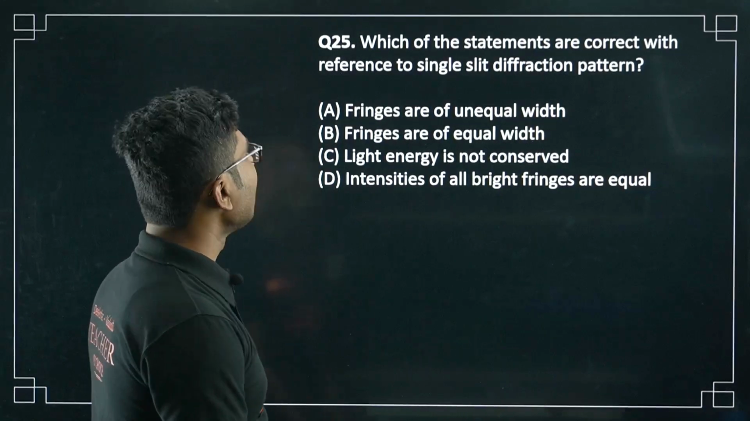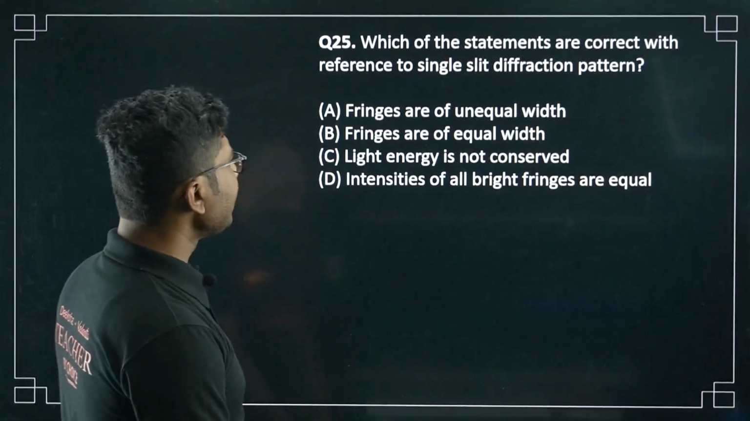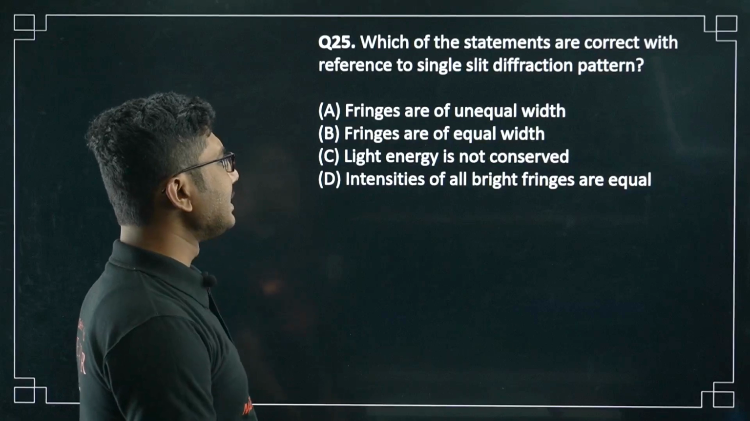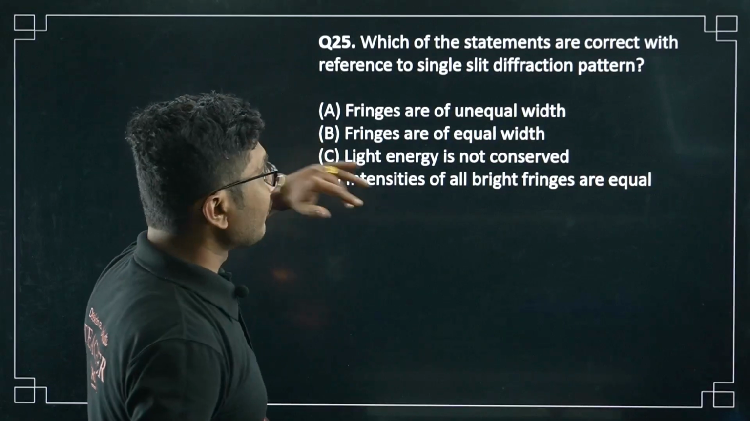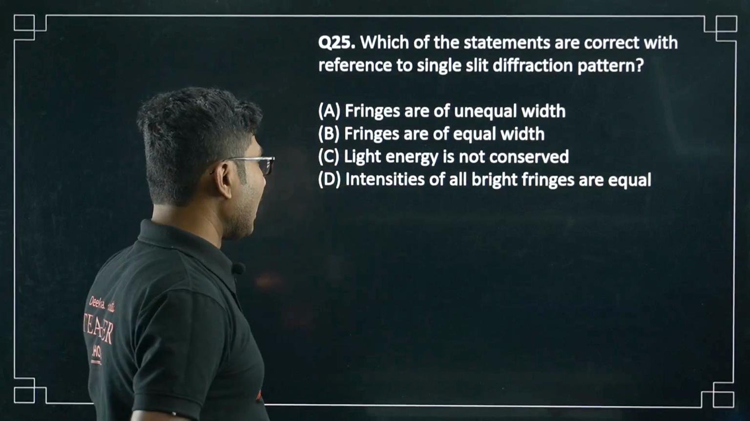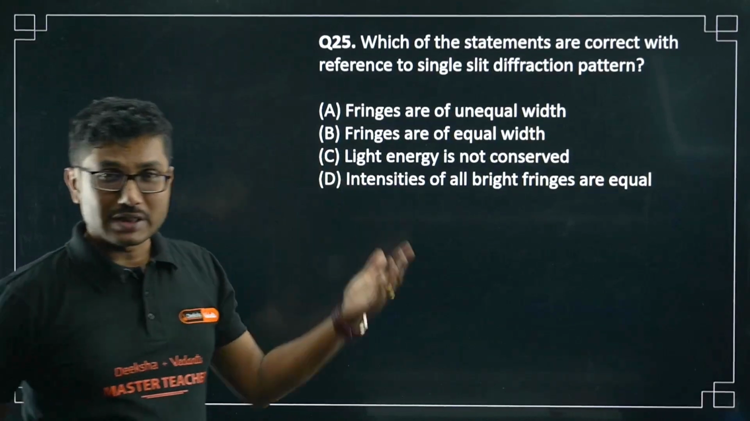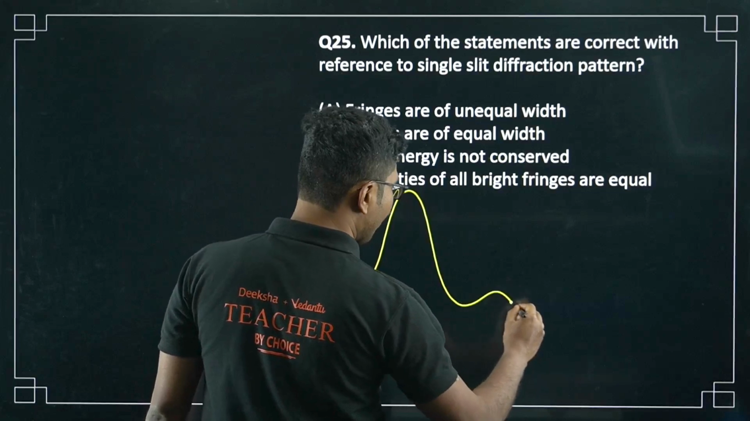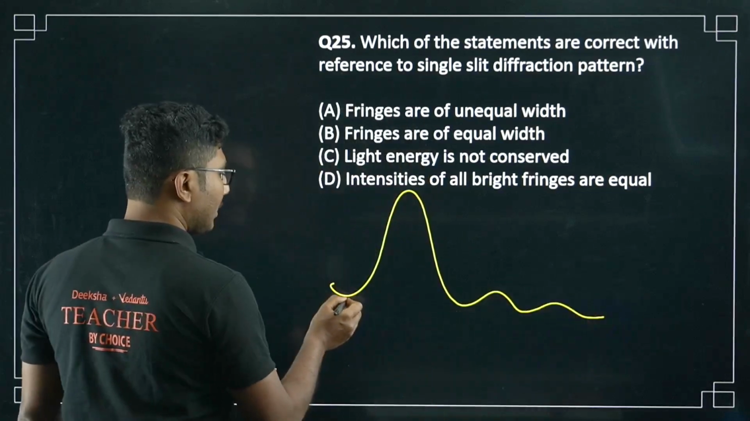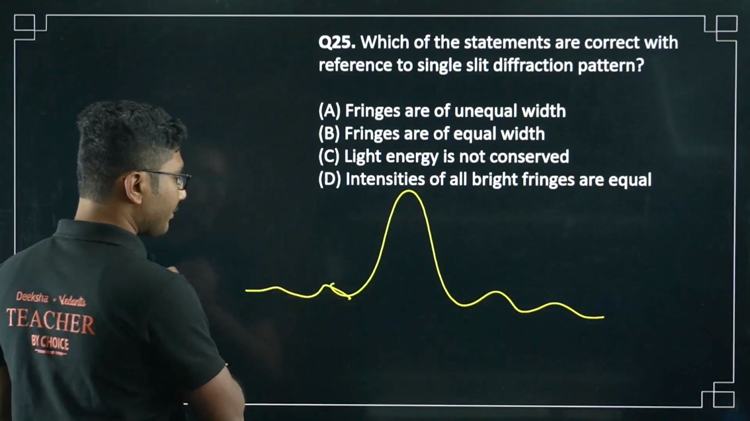Fringes are of unequal width. Fringes are of equal width. Light energy is not conserved. Intensities of all bright fringes are equal. So in case of single slit diffraction, the intensity of the bright fringes is obviously different. The central fringe is maximum bright, and as you move away, the brightness falls rapidly, and after 2-3 fringes you don't observe anything.